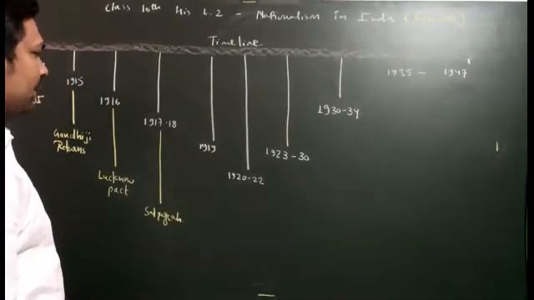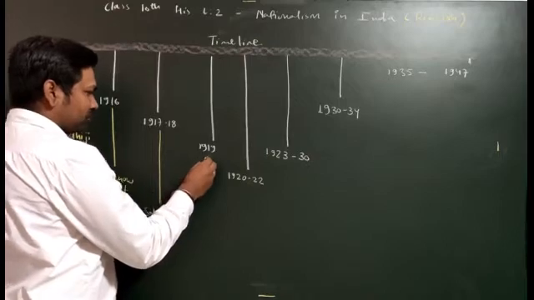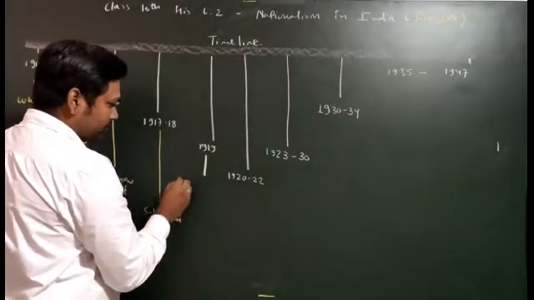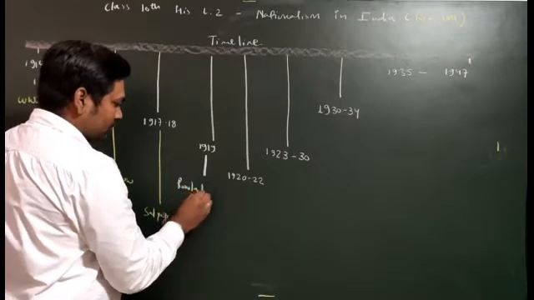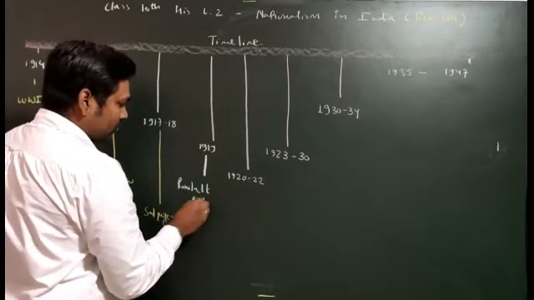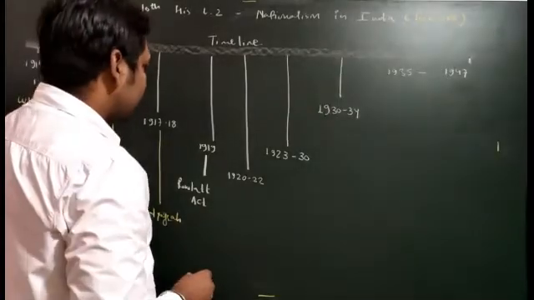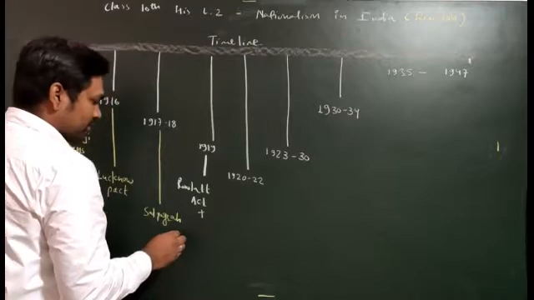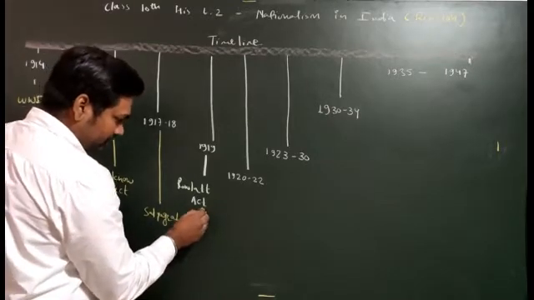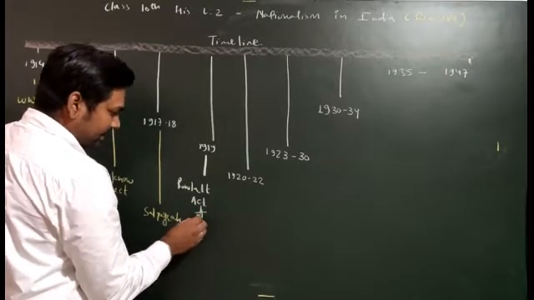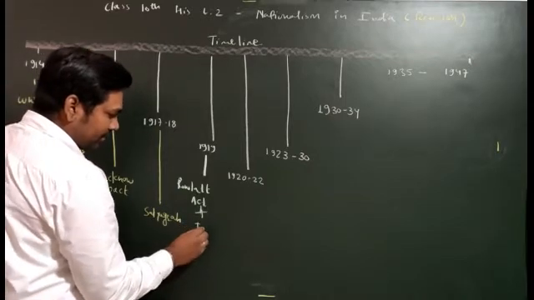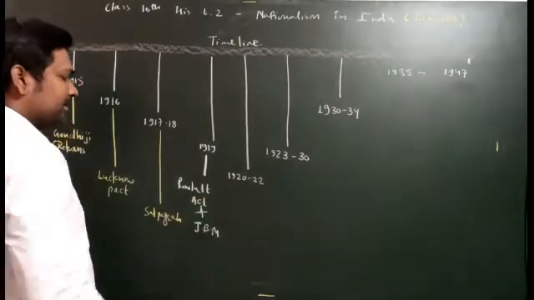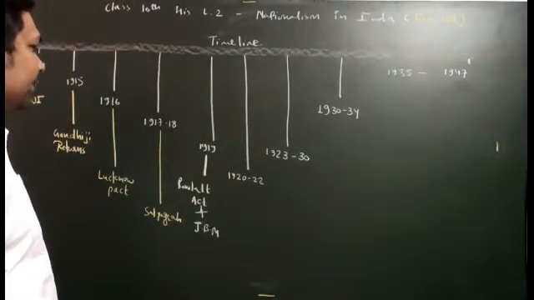After that in 1919 we have the Rowlatt Act. Apart from the Rowlatt Act, we also have a very unfortunate incident called the Jallianwala Bagh massacre, which we will see in this part only, that is 1919.